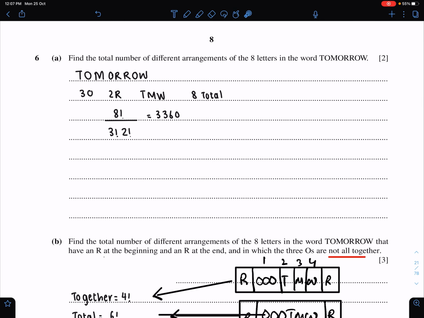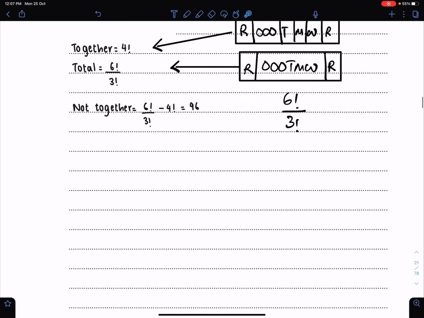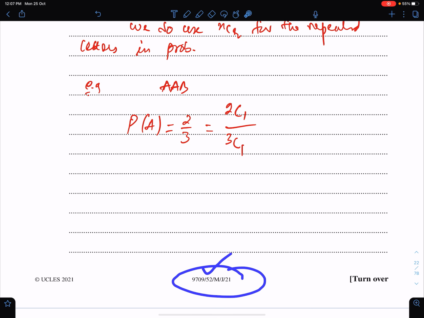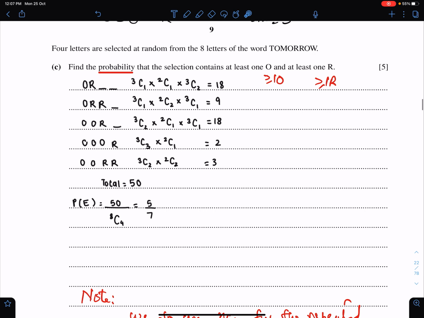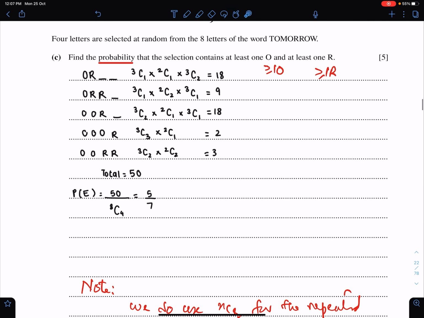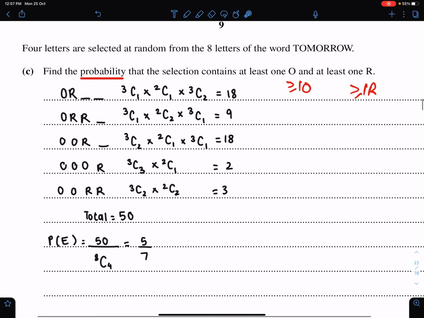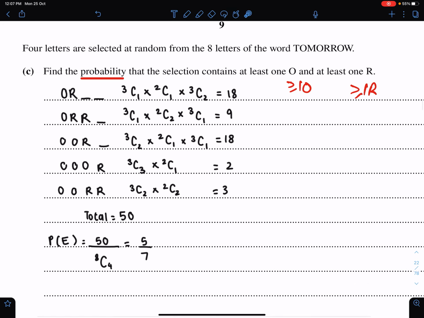And this is the best example of this concept. This question is from June 21, paper 52, Part C. Four letters are selected at random from the 8 letters of the word tomorrow.